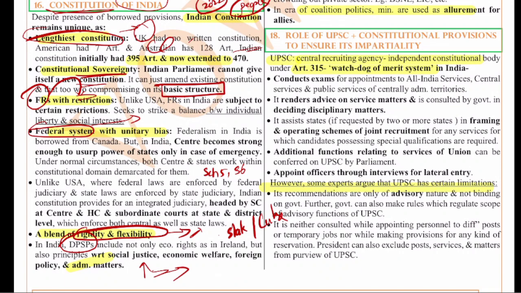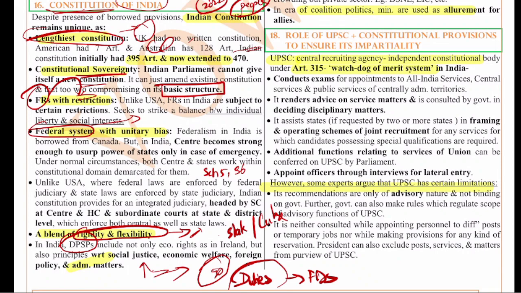Also there is the limitation of power under Article 50. There is separation of power between the executive and judiciary. There is respect for international laws. It also provides for duties to the citizens, the fundamental duties. Though they are not enforceable by law, they still tell the people what their role is as a citizen. All of these things we can write.